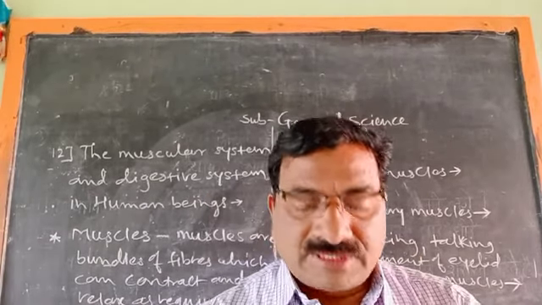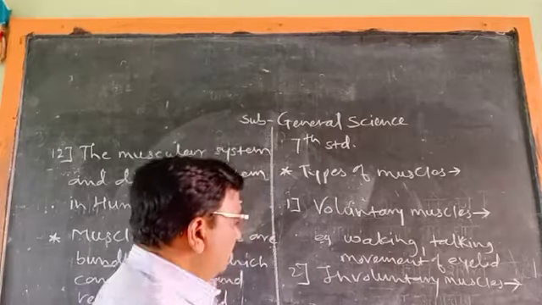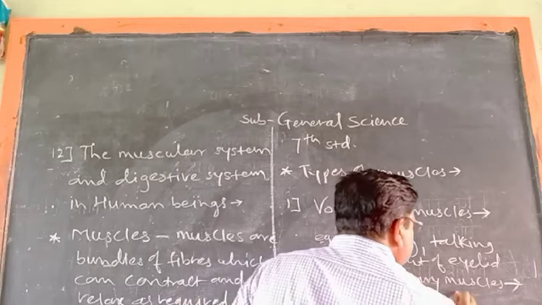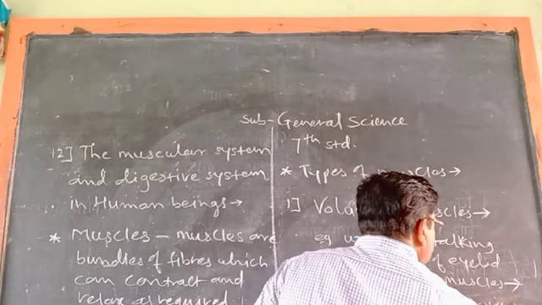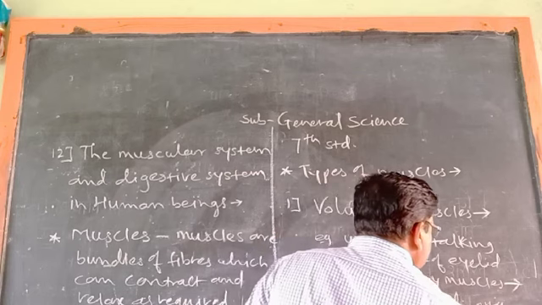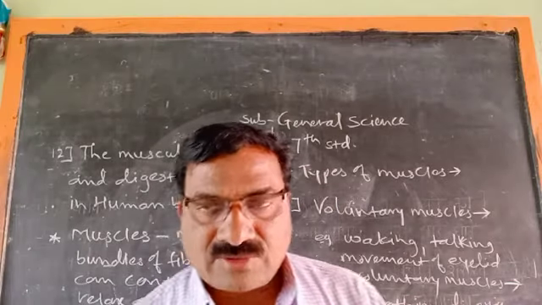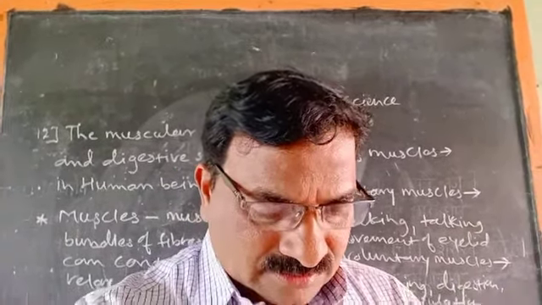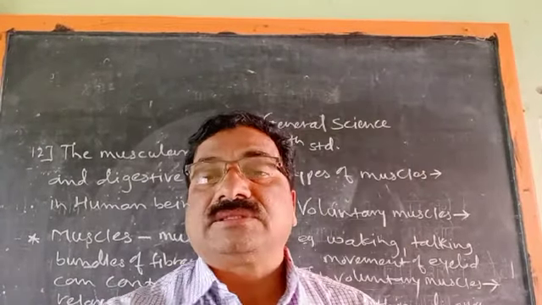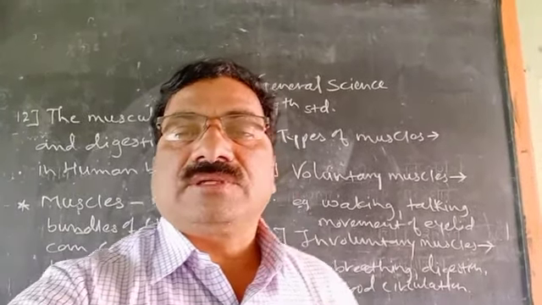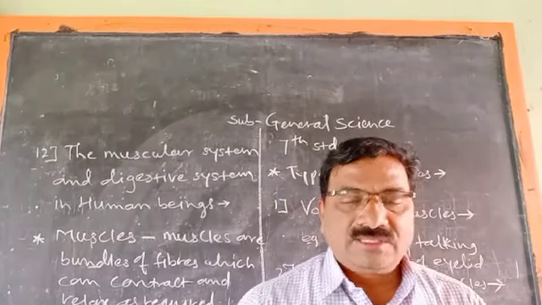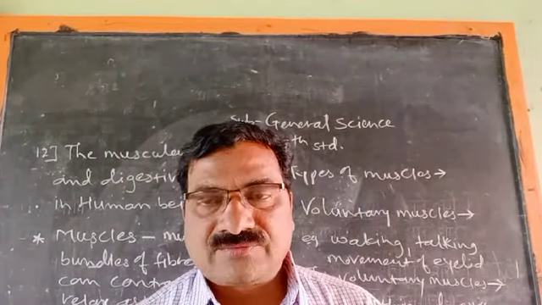Breathing, for example, breathing, digestion, blood circulation. These are the essential works. These are essential for life, vital functions, vital for our life. That is why they cannot be stopped on our will. These are the involuntary muscles.